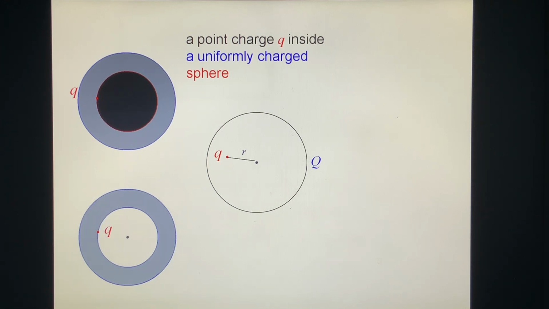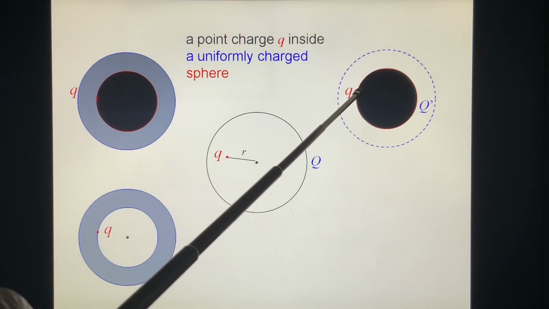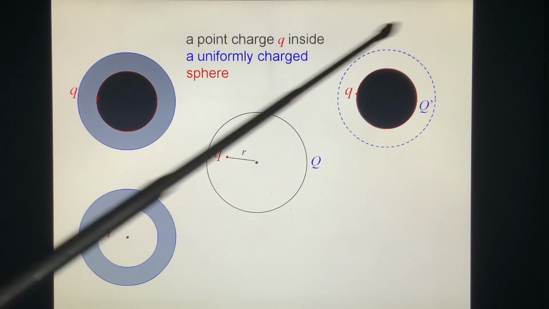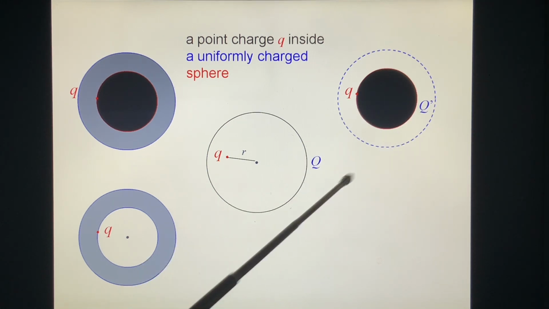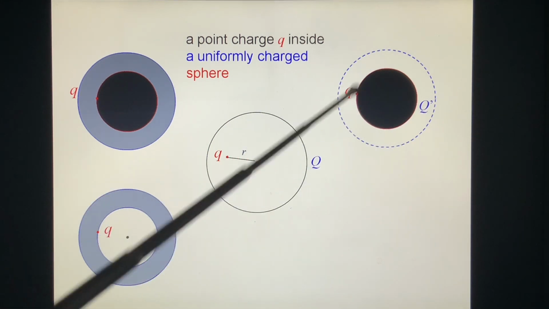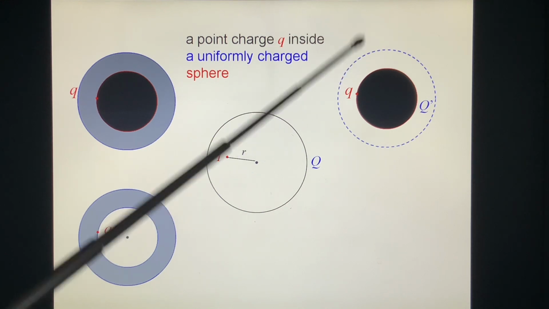And then look at this one. Here, Q is on the surface of this ball, and the total charge is Q prime, which is different from, and smaller than, Q, because the outside part is taken out. This sphere can be seen as composed of many thin uniformly charged shells, and Q is outside these shells.